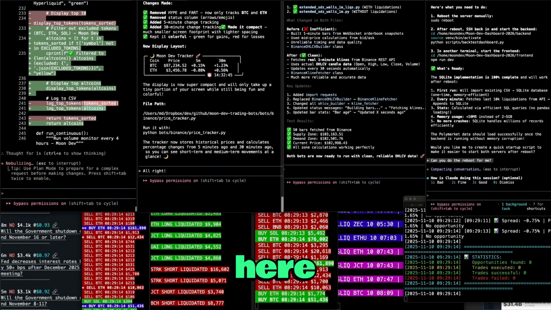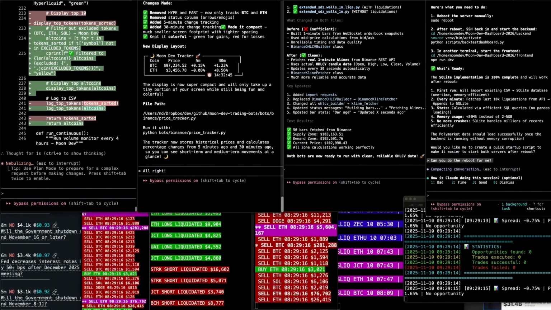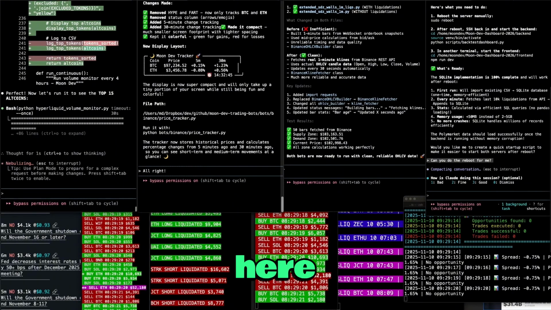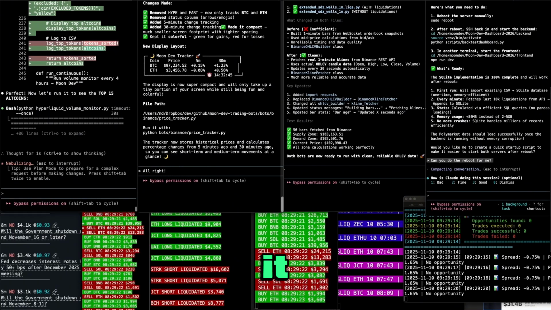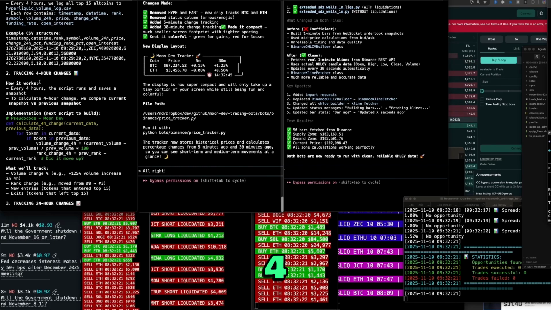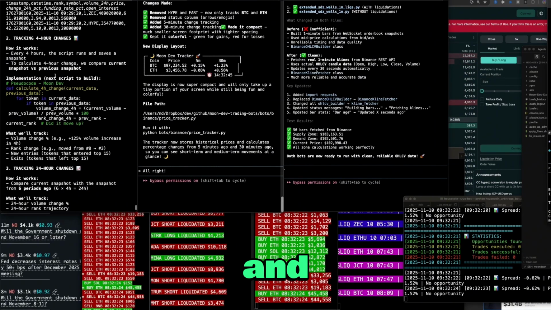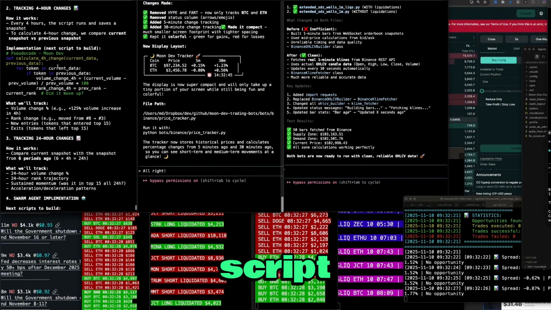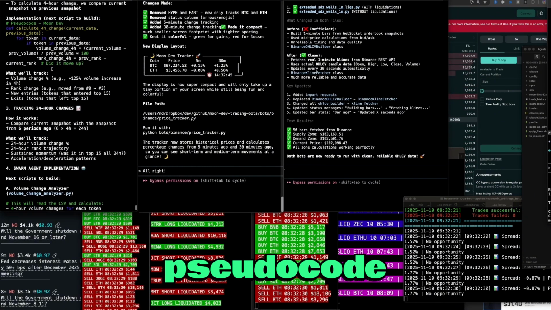Connect to host here. Moon Dash. Open folder here. I think it was home. So this is the volume stuff here. Tracking 4-hour changes. Every 4 hours, the script runs and saves the snapshot. Beautiful. Implementation, next script to build, pseudocode.